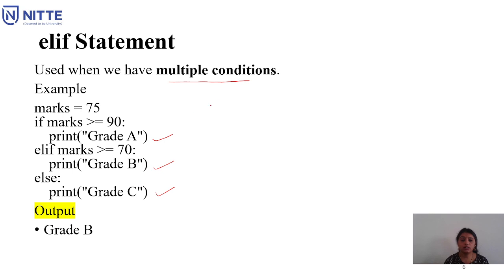Now you can see here the marks given is 75, which is greater than or equal to 70. When this condition is executed, you can see it matches the elif condition of the second statement, which tells you to print grade B on the output screen. And you can see the output printed is grade B.